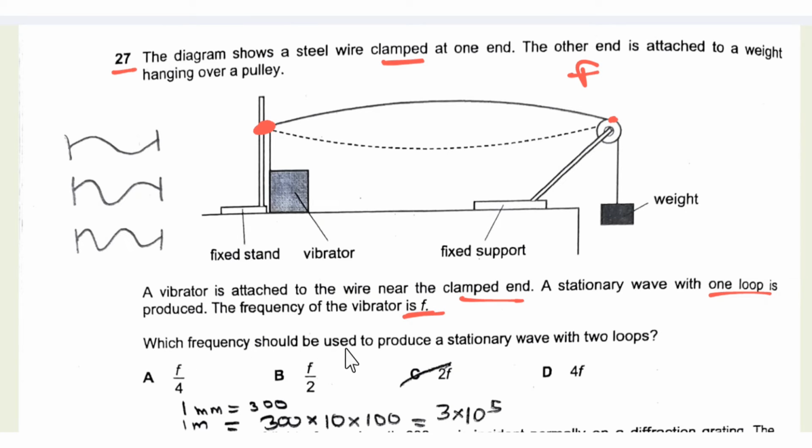Which frequency should be used to produce a stationary wave with two loops? So this is actually one loop, and the two loops will be from this point to this point. So from this point to this point is one loop, and from this point to this point is another loop. So we can say that the wavelength decreases by 2, and now the wavelength decreases by 2. So the frequency must increase by 2, that is 2f.